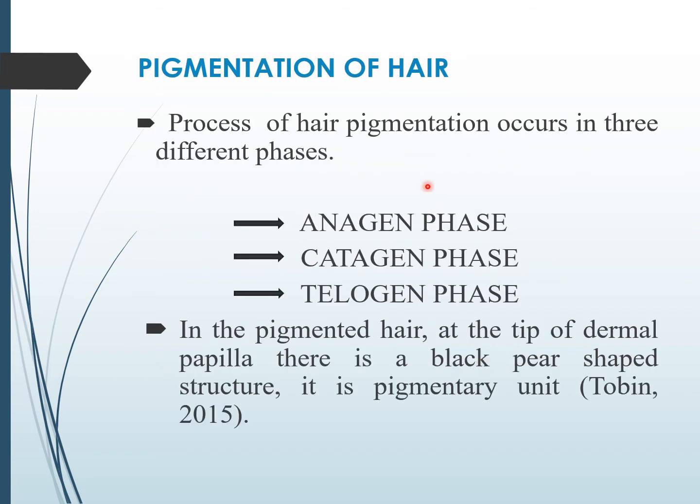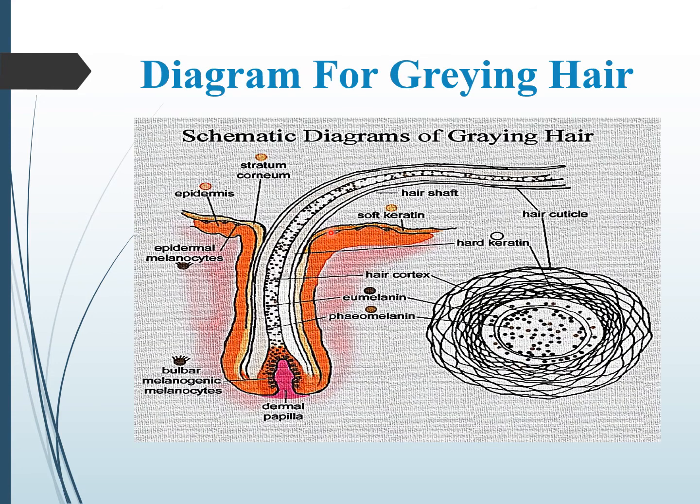Pigmentation of hair is linked with three different phases: anagen phase, catagen phase and telogen phase. Pigmentation of hair is active in the anagen phase while it is turned off in the catagen phase, and there is total absence of pigmentation in the telogen phase. This is the diagram for graying hair.